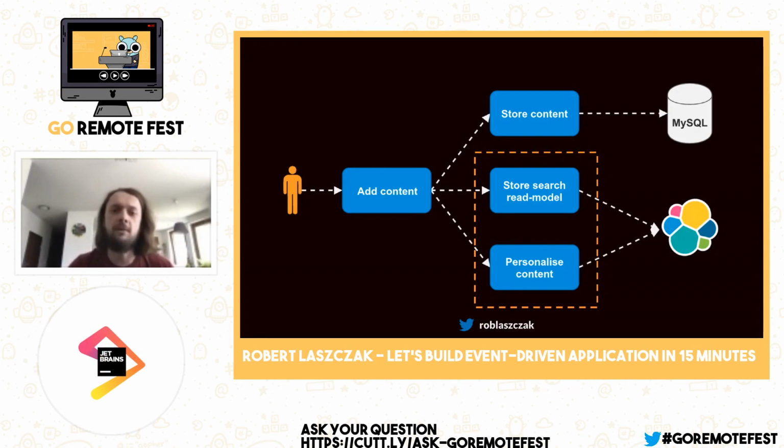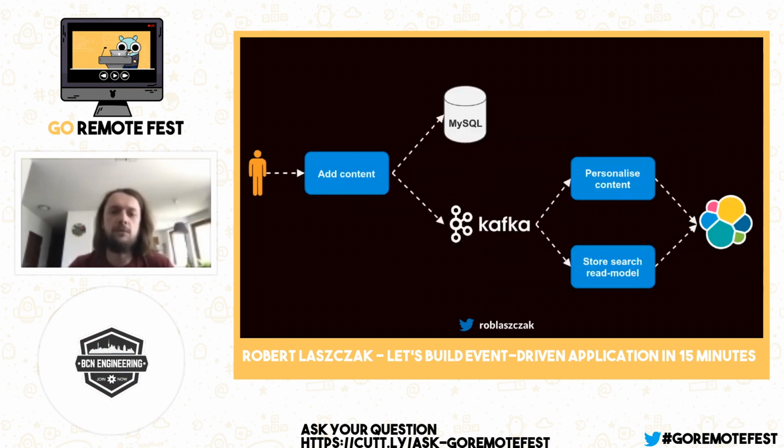You can also imagine what happens if something goes wrong, for example in the middle of personalizing the content. It doesn't sound like a good idea in general. So it was a pretty obvious decision for us to use some event-driven architecture. A couple of us in the team already had some experience with Kafka. And you know, Kafka is scalable, it's nice, etc. So we decided to go with Kafka.